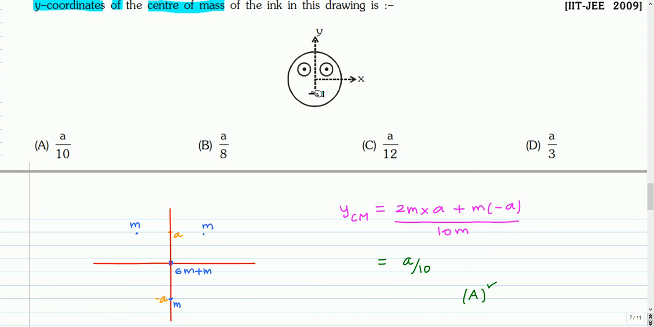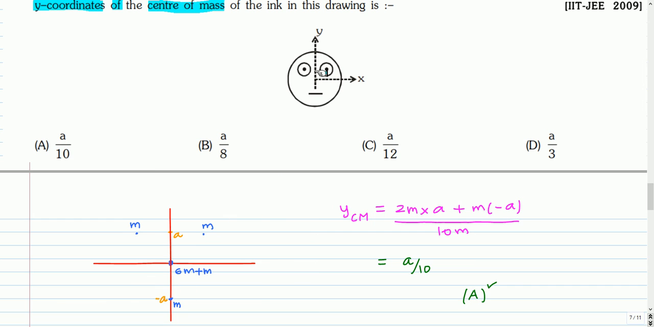And the horizontal line, the mass is m, so it's being replaced by a point mass of mass m at x equal to 0, y equal to minus a. So this entire mass distribution is replaced by point masses of 6m plus m at the origin and m at y equal to minus a.